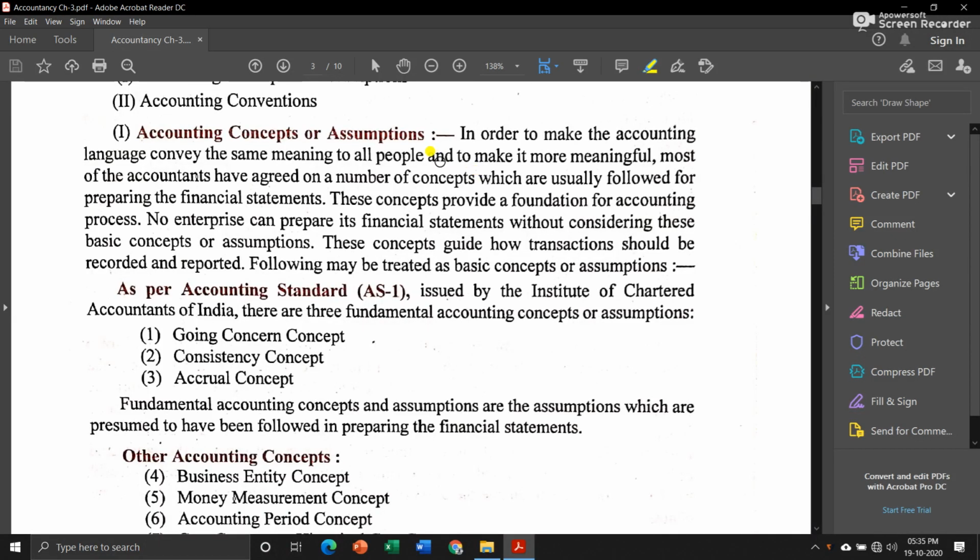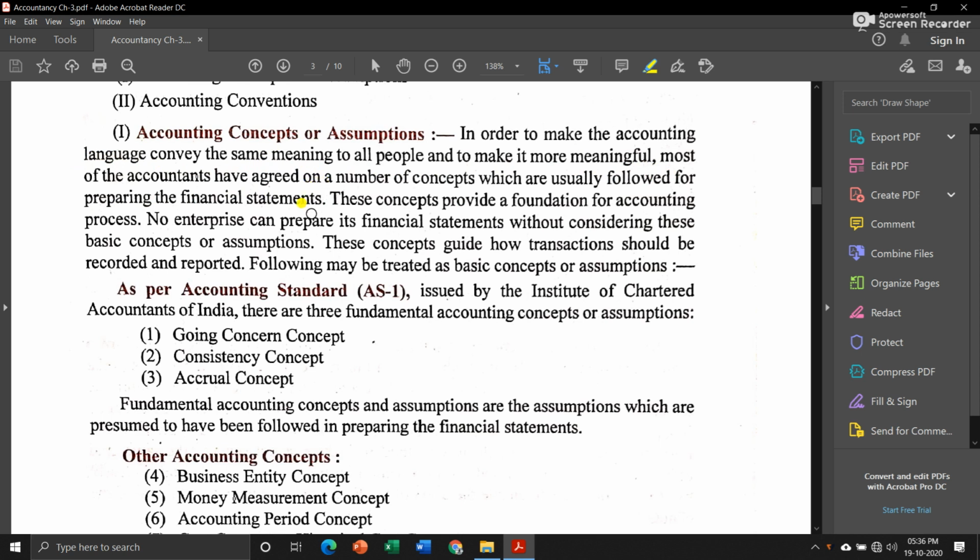Hello everyone, today let us see what is meant by accounting concept or assumption. Now, first let us see what is meant by this accounting concept or assumption. In order to make the accounting language convey the same meaning to all people and to make it more meaningful, most of the accountants have agreed on a number of concepts which are usually followed for preparing the financial statements.